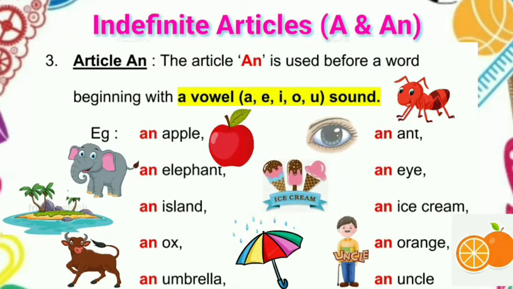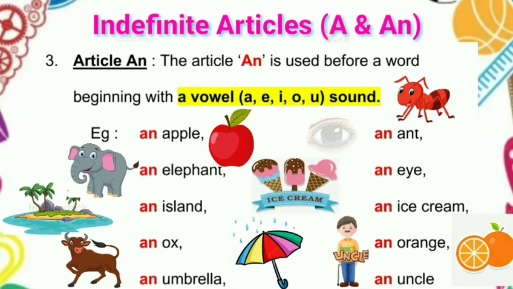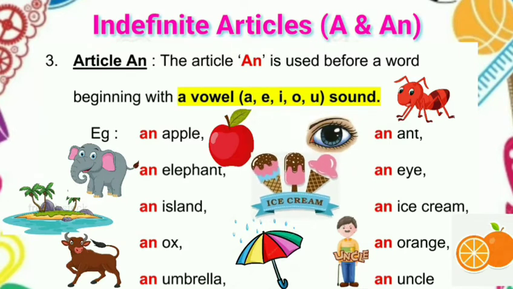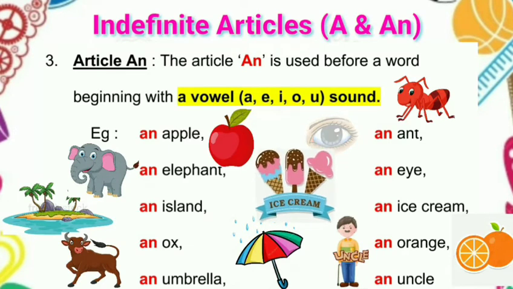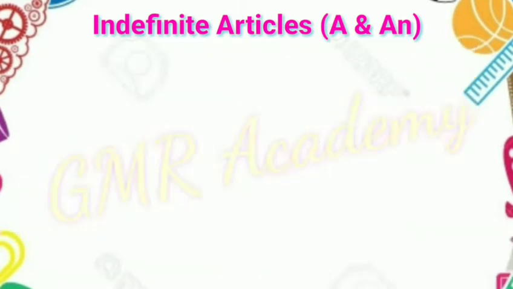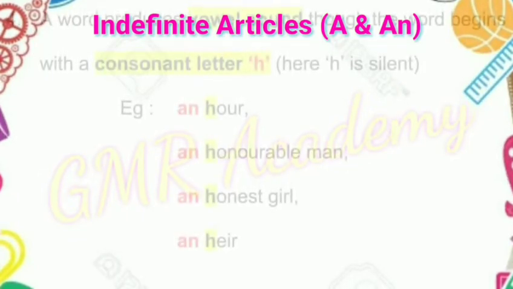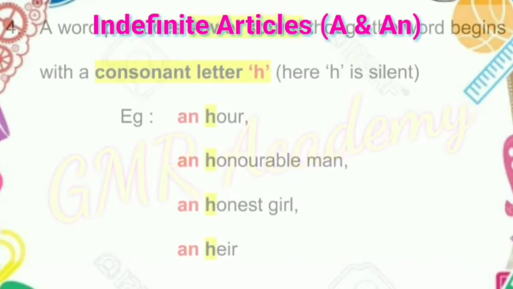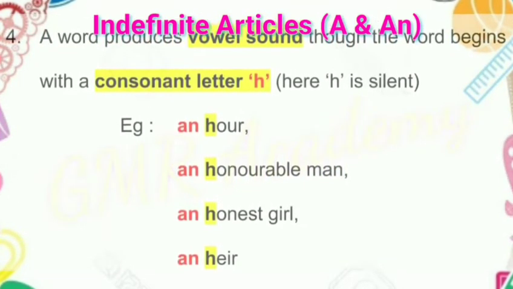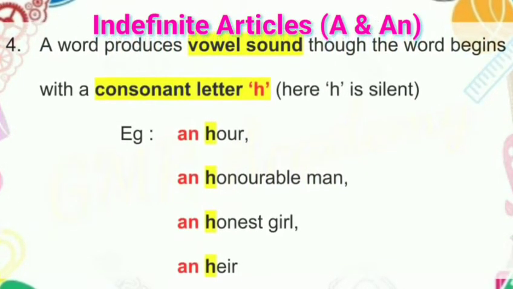An umbrella starts with the vowel letter U, sound A. An umbrella. In the same way, an uncle starts with U, N-C-L-E. An uncle, pronunciation A. A word produces a vowel sound, though the word begins with the consonant letter H. Here, H is silent.